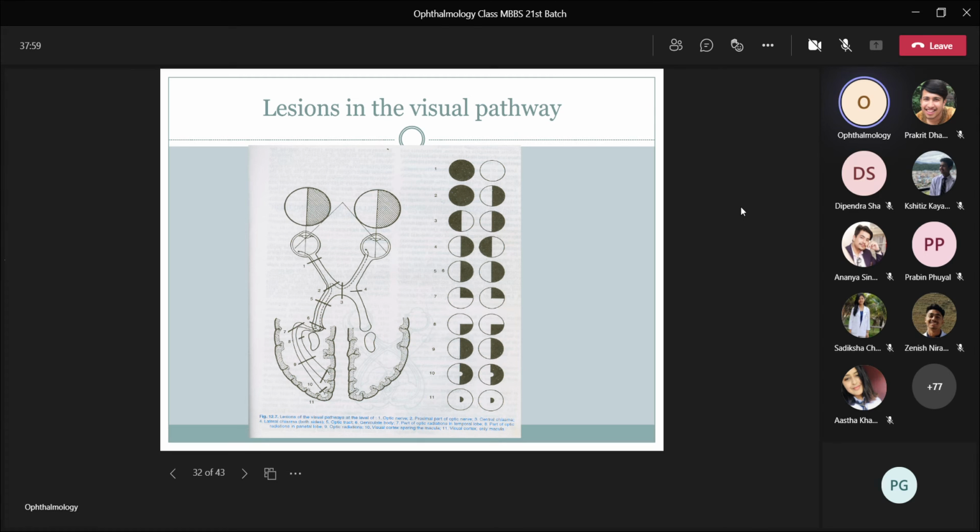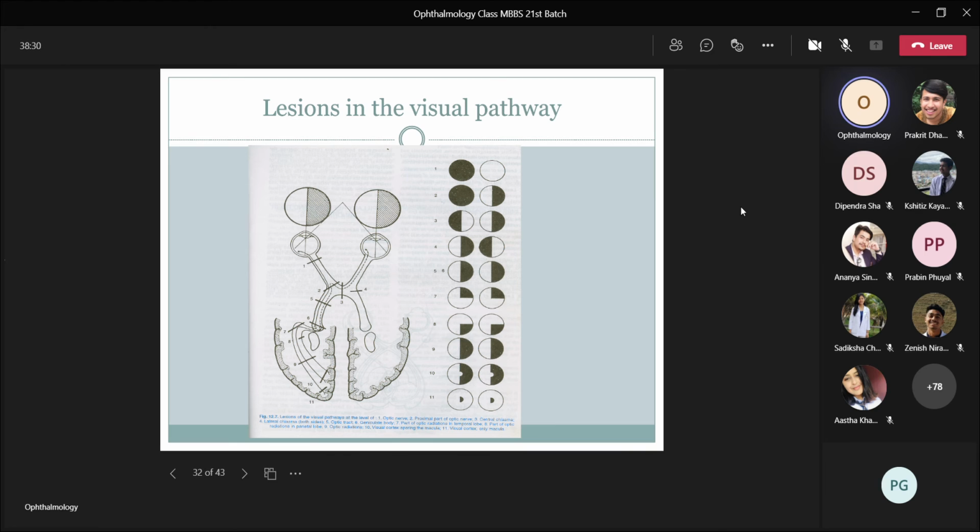So this is the diagram showing what type of features will occur if there is a lesion in the visual pathway. So if the whole optic nerve is involved, then there will be total blindness. And if the nasal side is involved, then there will be loss in the temporal field. So this is temporal. So this is bitemporal hemianopia. This is binasal hemianopia. So one side of the nasal side is affected and another is temporal.